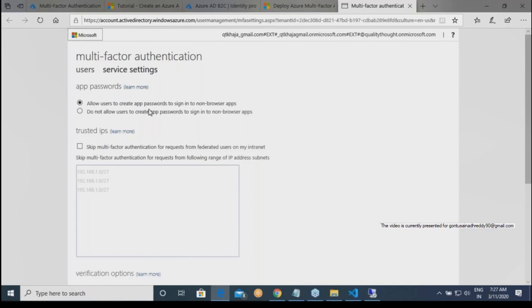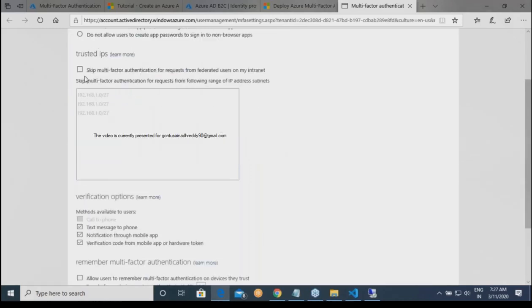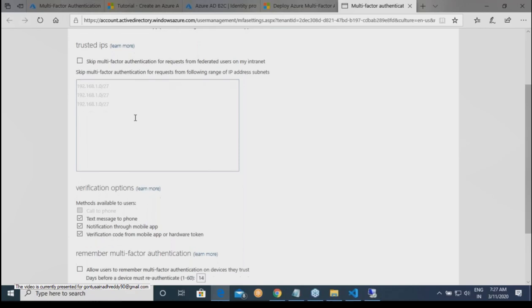Okay. Allow users to create app passwords to sign in to non-browser apps. Do not allow users to create app passwords to sign in to non-browser apps. Skip multi-factor authentication for requests from my intranet. So, for example, you can tell it your intranet's network ID ranges, and whenever users try to authenticate from there, it will not ask for any other multi-factor verification.